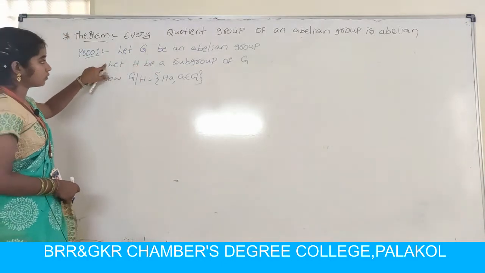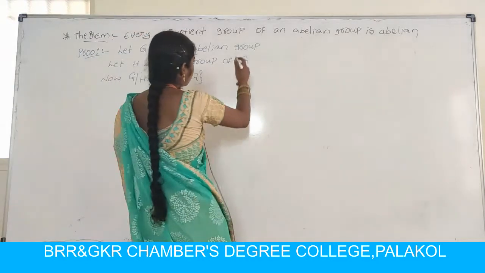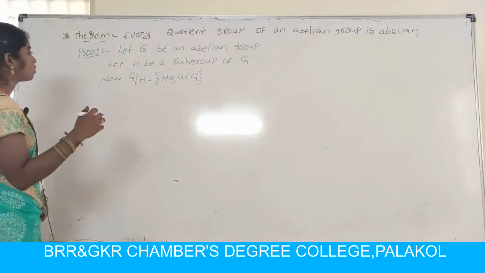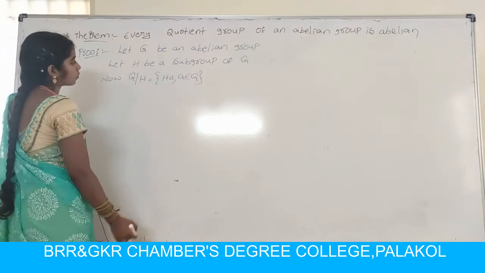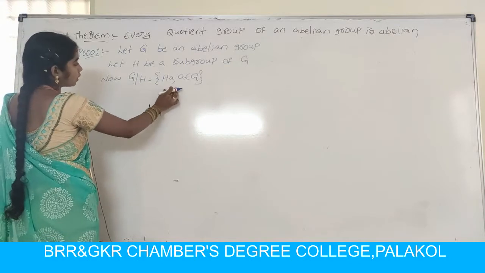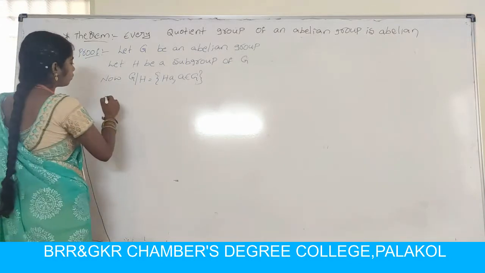So using the commutative law, HA equals AH. So let H be a subgroup of G, and G by H is the quotient. We have to prove that.